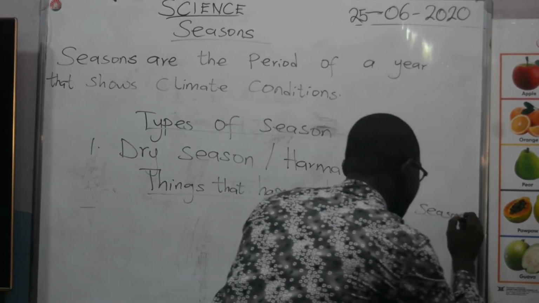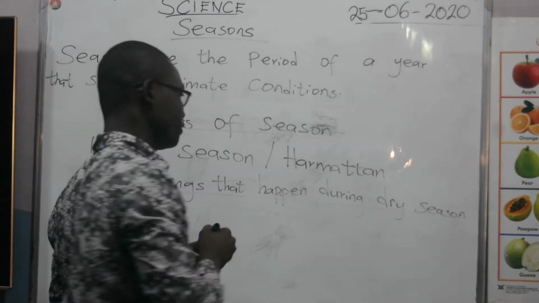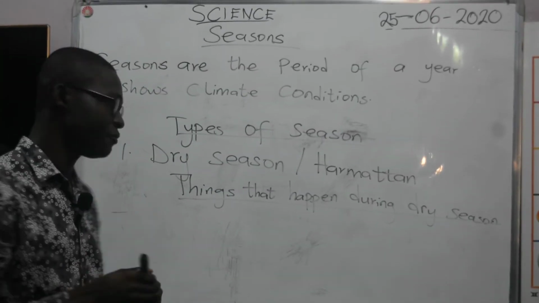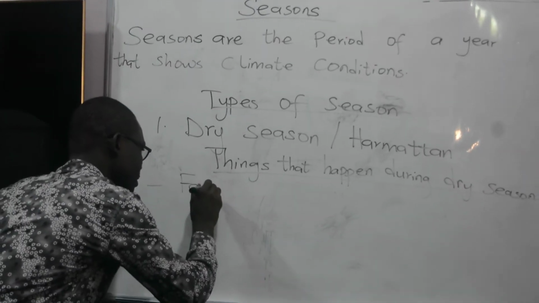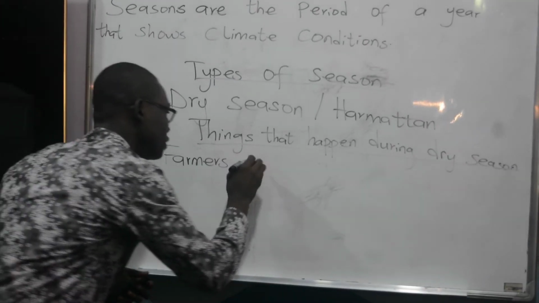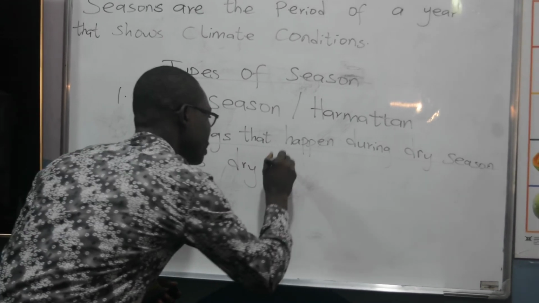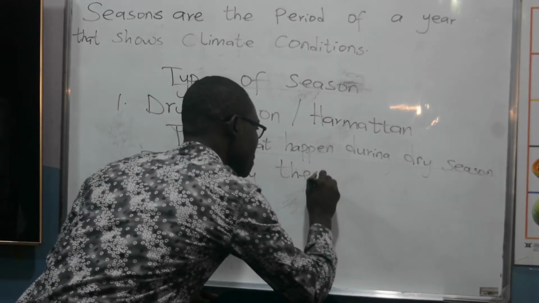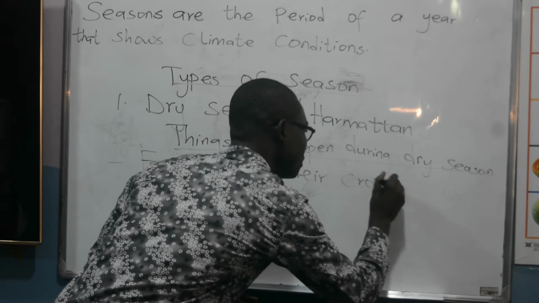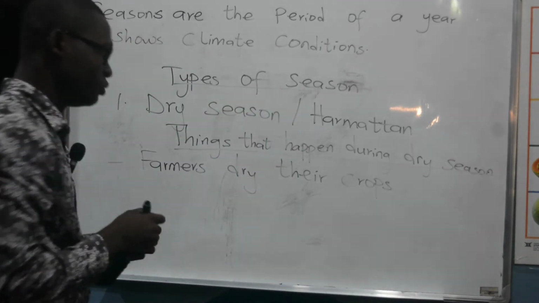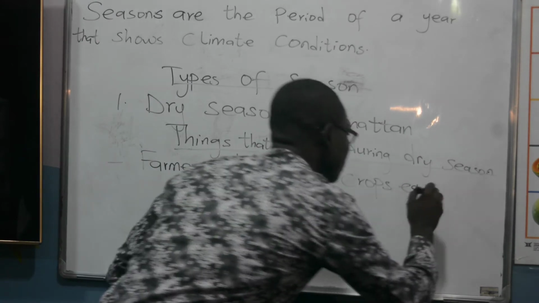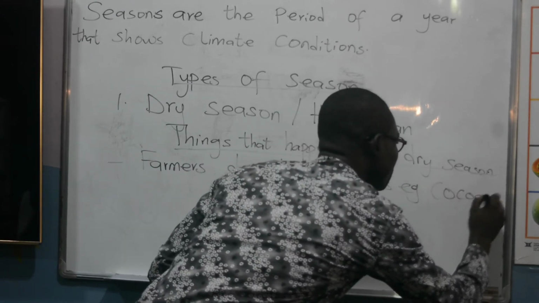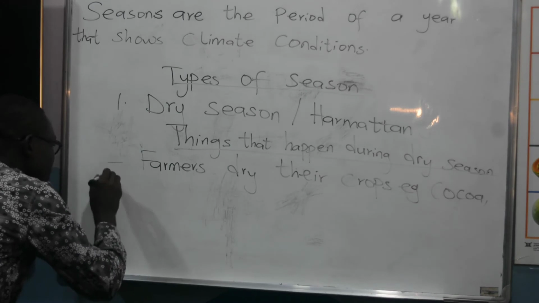First, we can say that farmers dry their crops. We have so many crops. So we have example here, cocoa, pepper,